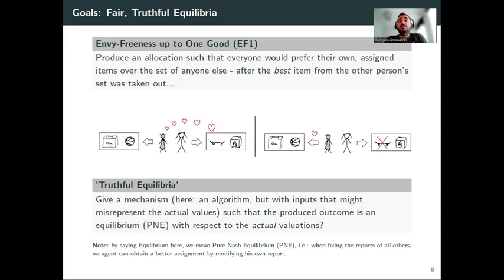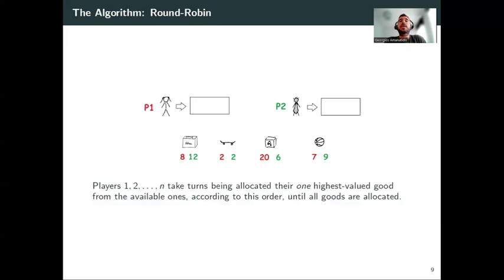So we have an algorithm, but the input might not be the true values, but instead the reported values, that has equilibria, and these equilibria correspond to allocations that are fair with respect to the real underlying values the agents have for the items.